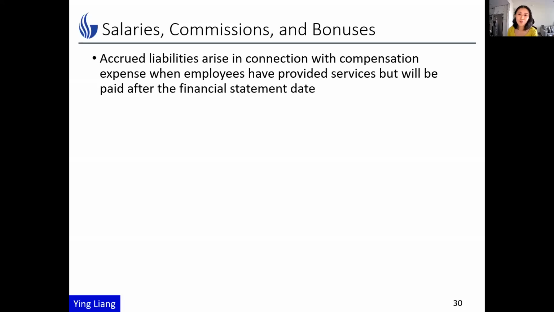In this video, we'll continue to talk about accrued liabilities. We'll focus on compensation. Now, for a company, employees' compensation is a type of expense, right? Compensation takes a lot of forms. It can be hourly wages for contractors, salaries, like I'm getting a monthly salary. We also have commissions for real estate agents, and then we have bonuses.